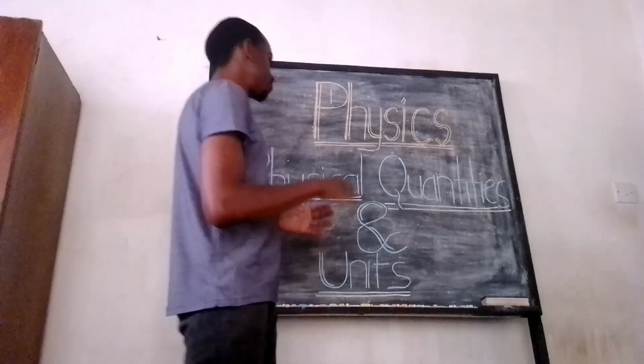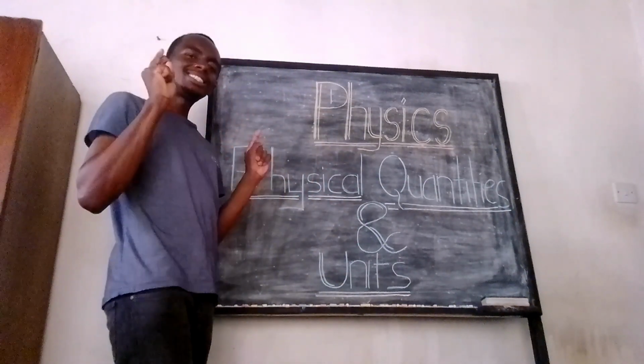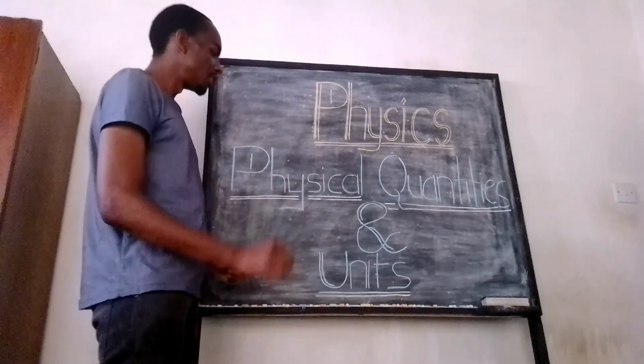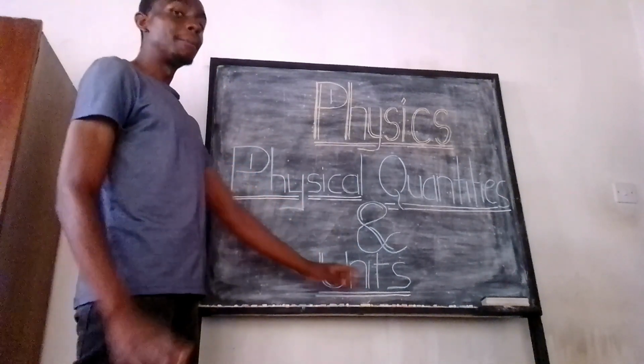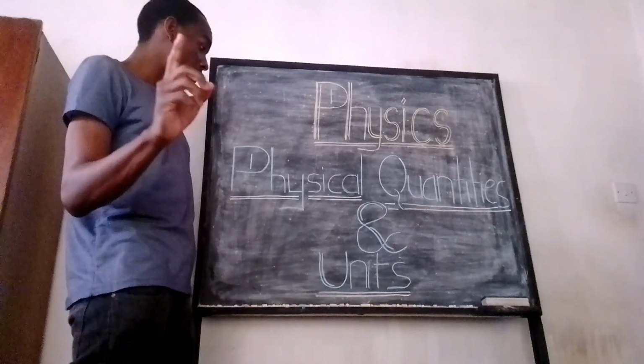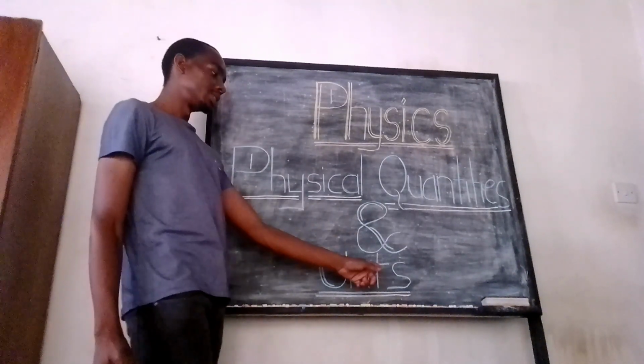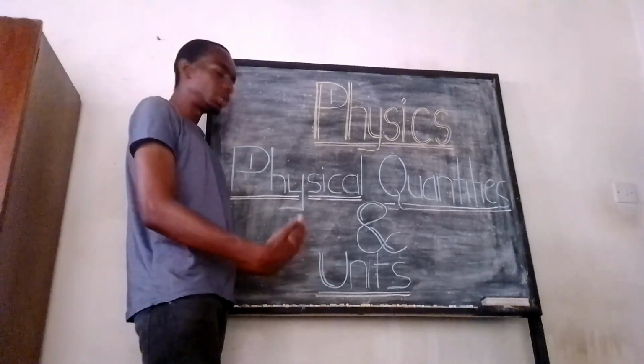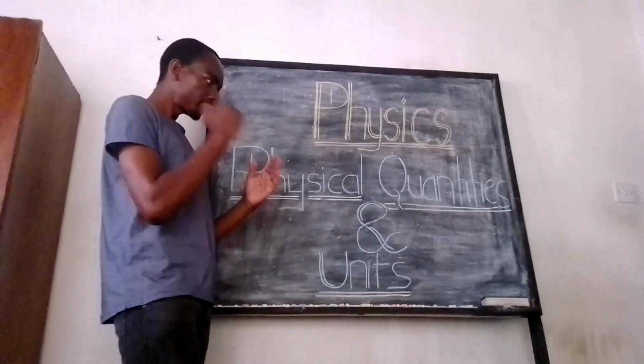So the first thing we have to understand is that physical quantities are different from physical units. But rarely will you come across the term physical units. You only come across the term unit or basic unit or derived unit.